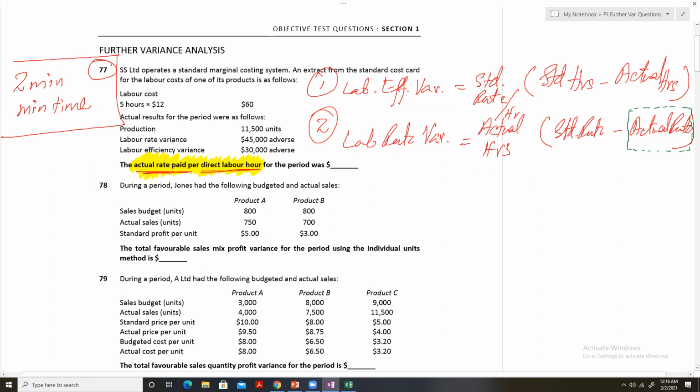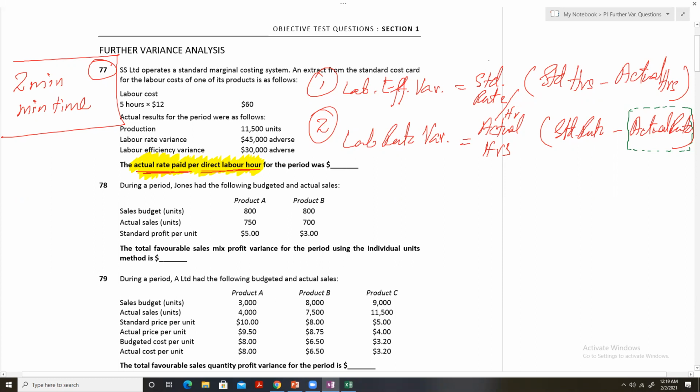We have to look at which information we are already provided with and how we can use it in these two equations to determine the actual rate.